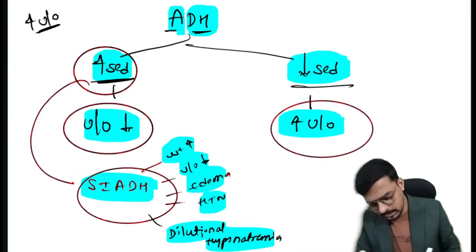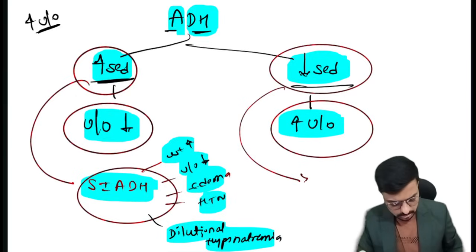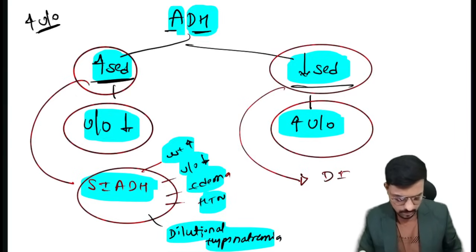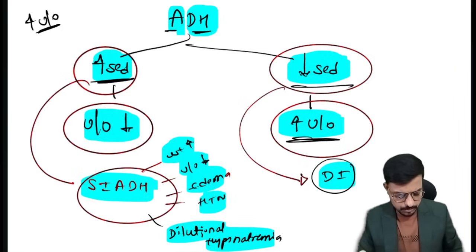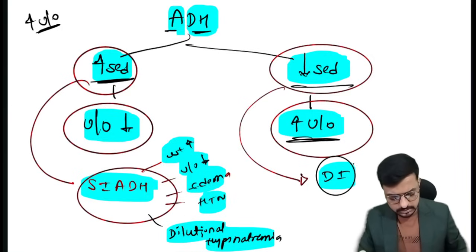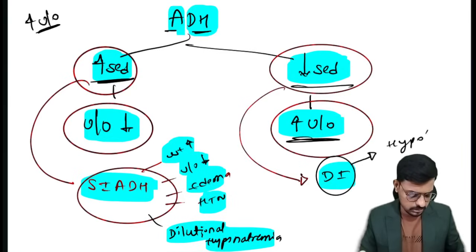Okay, so if this antidiuretic hormone is deficient, we call this diabetes insipidus, where the urine output will be excessively increased. It means there is a lot of fluid loss, which means the patient will go into hypotension. Okay, the patient will go into hypotension.